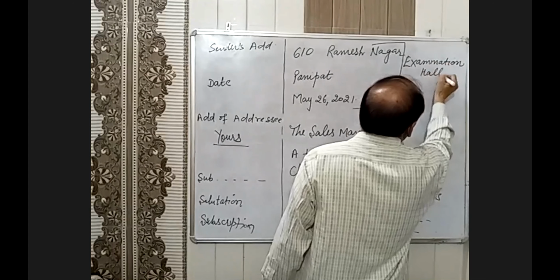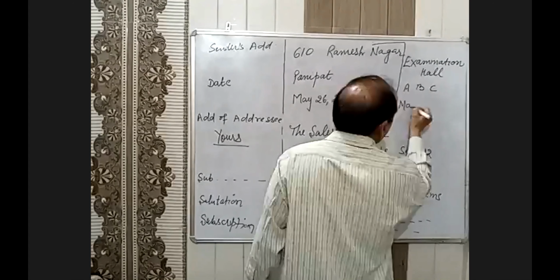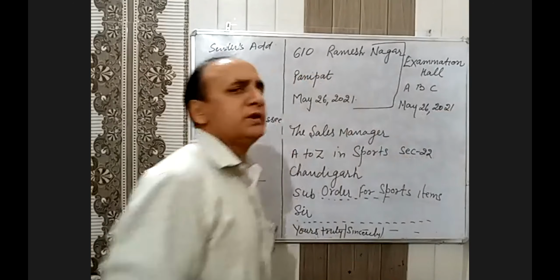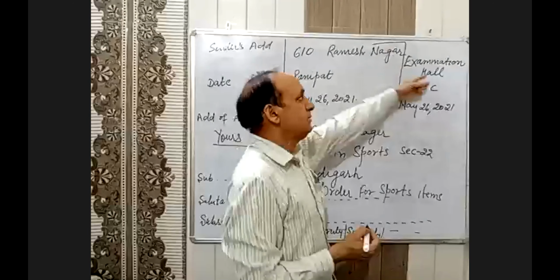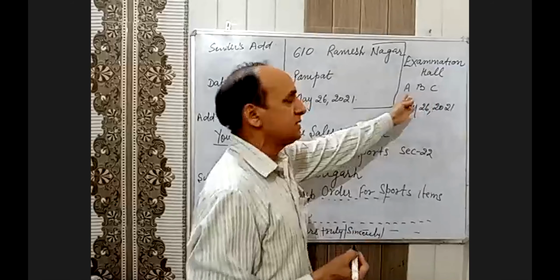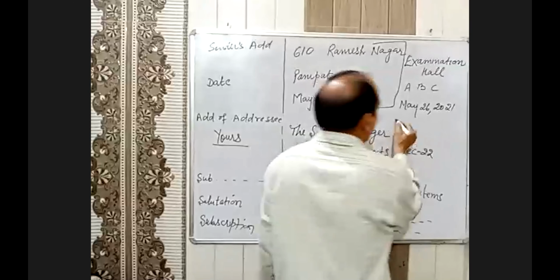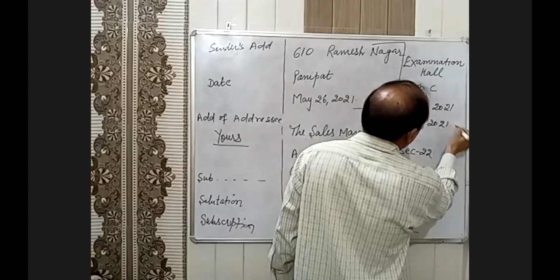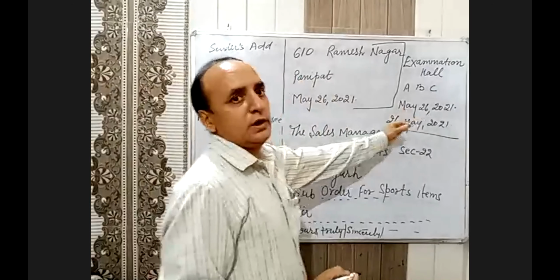Examination hall, place ABC, and then the date again, 26, on which you are writing this letter. जिस दिन आप ये letter लिखो, you have to write that. Place ABC, you can write like this. Examination hall will be your permanent address, and the date can be, you can write, 26 May 2021. Right? This is the only way to write. आपको date ये लिखना है. Okay.